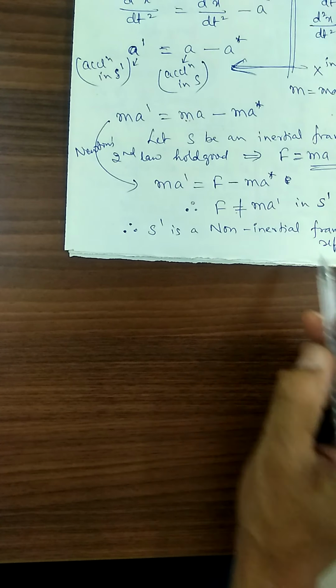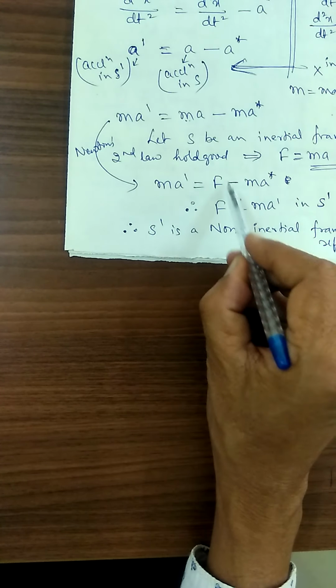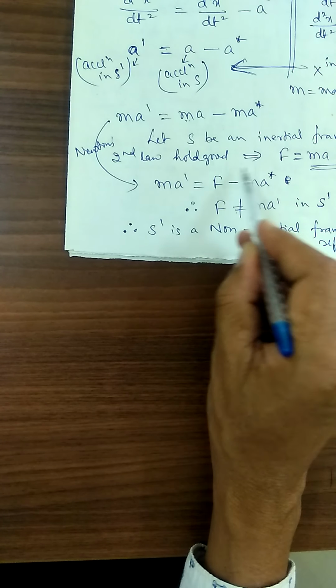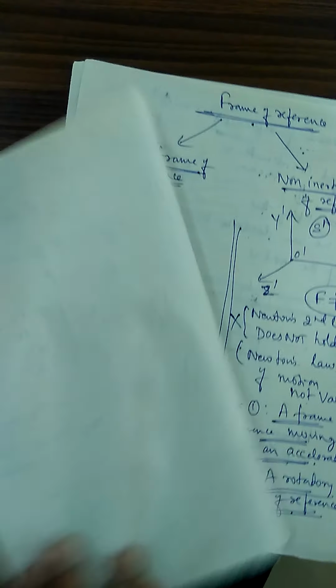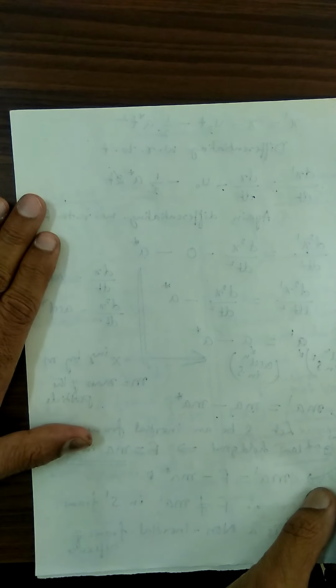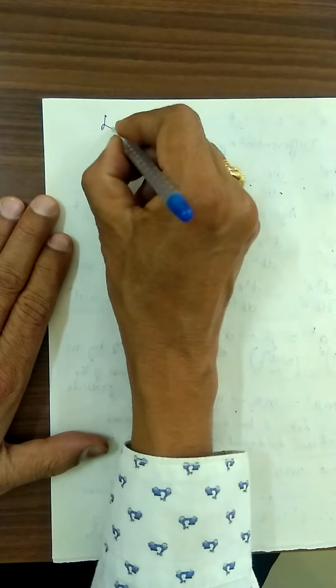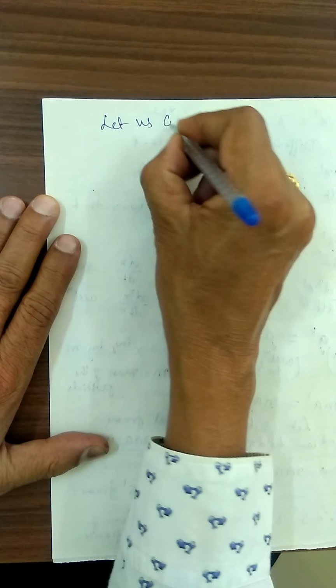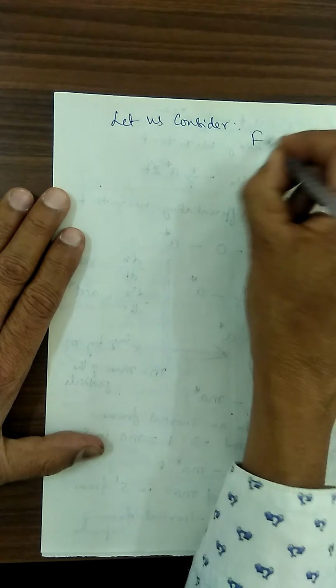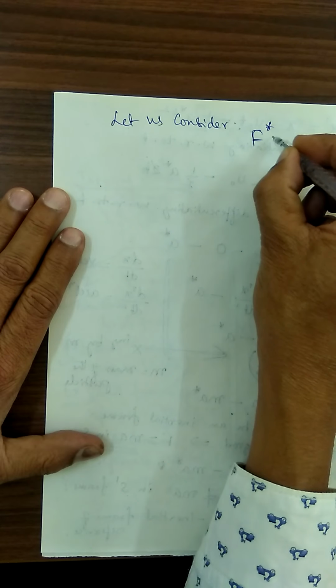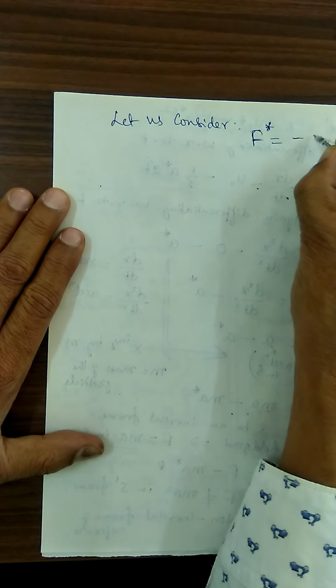Not only that, we have to think about this minus ma star. What is that minus ma star? We have to think and write it even at the time of examination. Now, let me consider F star. F star is equal to minus ma star.